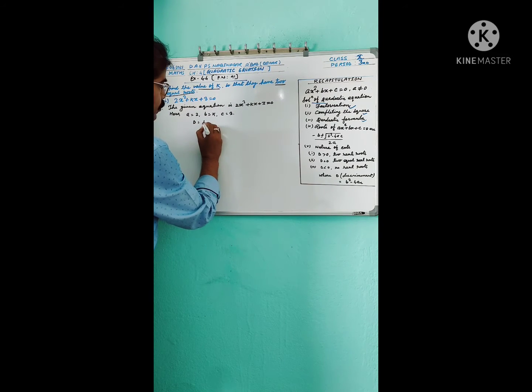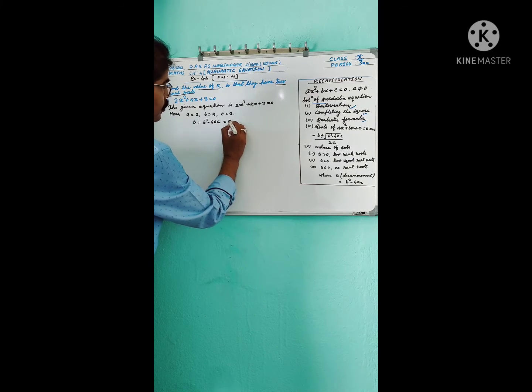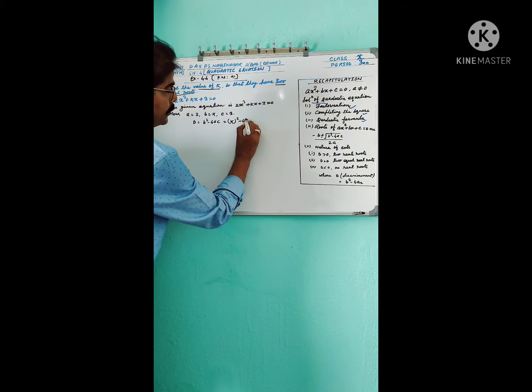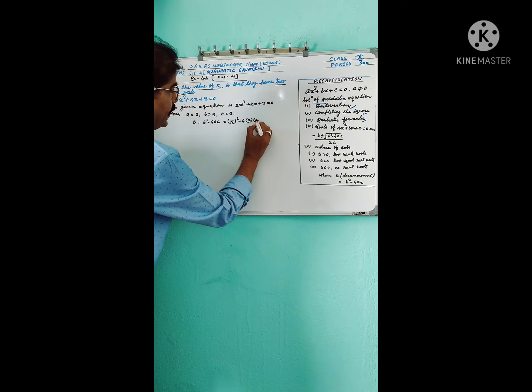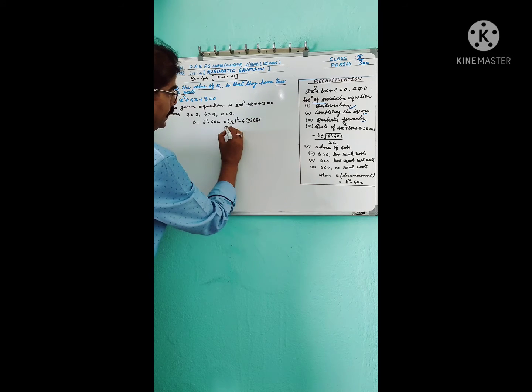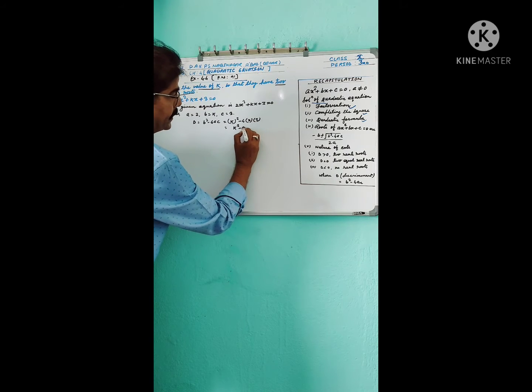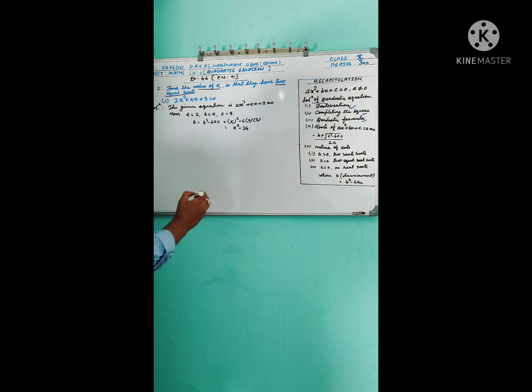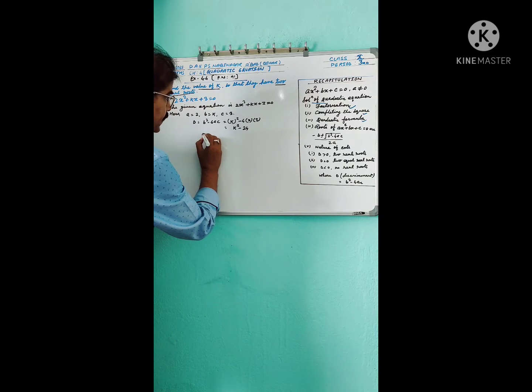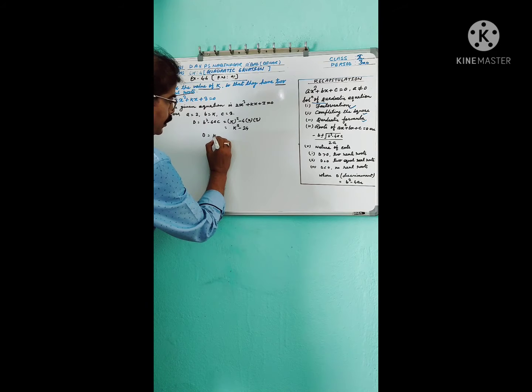So d equal to b square minus 4ac, equal to k square minus 4 into 2 into 3, equal to k square minus 4 into 2 is 8, 8 into 3 is 24. So d equal to k square minus 24.